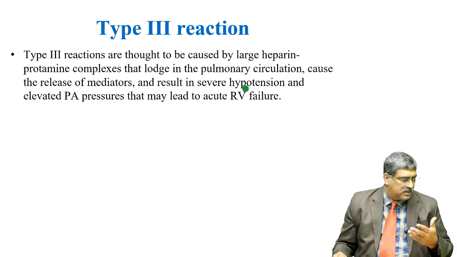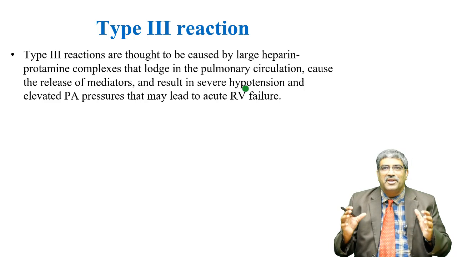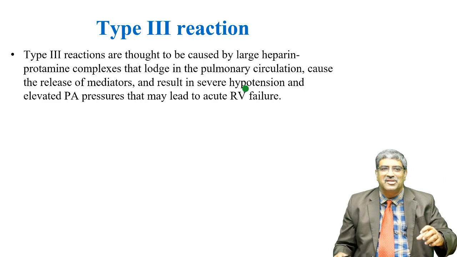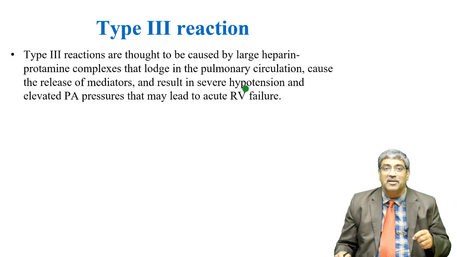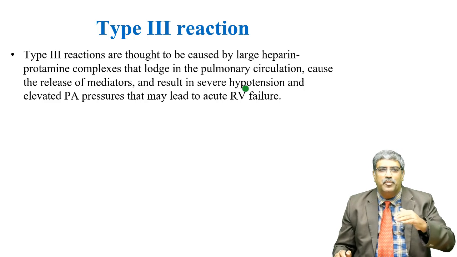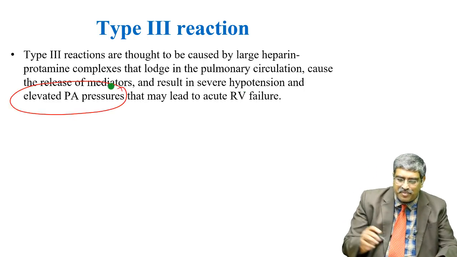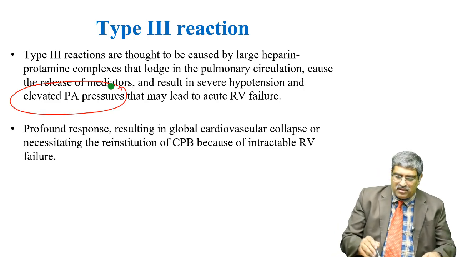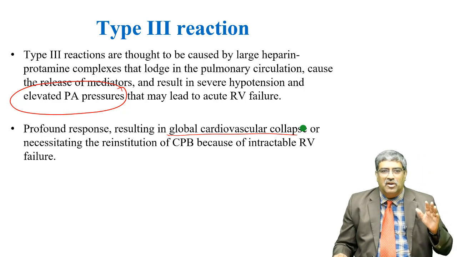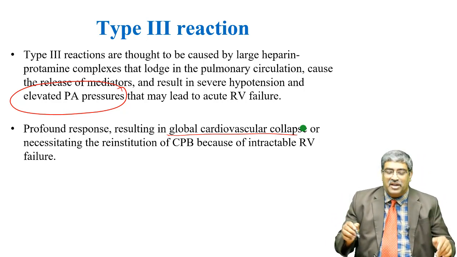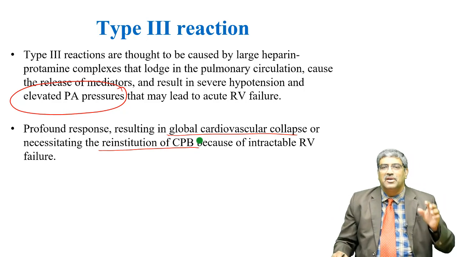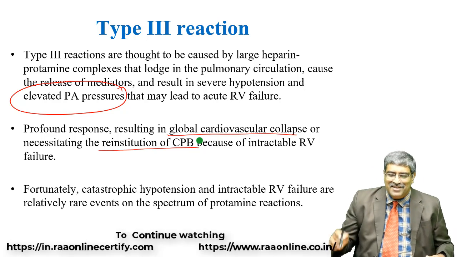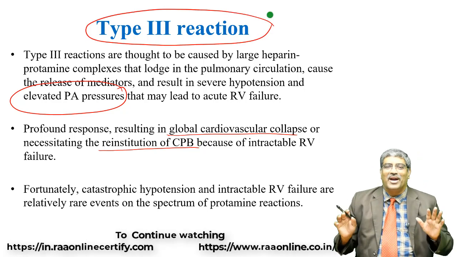Now coming to the type 3 reaction, these are caused by the large heparin-Protamine complexes which are deposited in the pulmonary circulation and cause the release of mediators, which results in severe hypotension and elevated PA pressure that leads to acute RV failure. Here there is a global cardiovascular collapse and it requires the reinstitution of cardiopulmonary bypass for intractable RV failure. What is fortunate is that the type 3 reaction is quite rare.